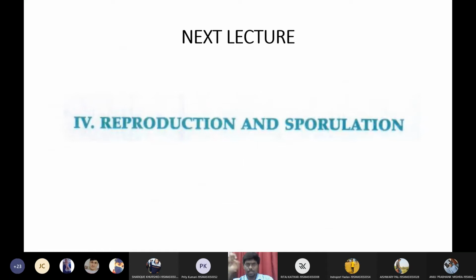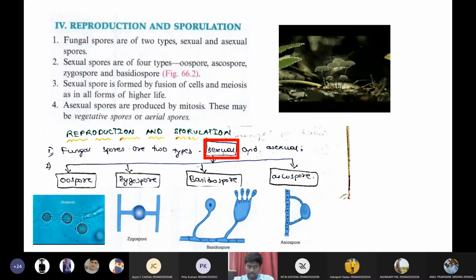Reproduction and sporulation in fungi. In today's lecture, we will discuss in detail how fungi reproduce and what types of spores are produced by the fungi. So this will be our central topic today: reproduction and sporulation of fungi. First one is reproduction.